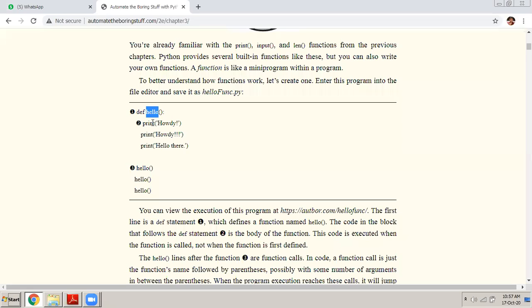Hello is the name of the function, followed by the parenthesis without anything inside it, which means there are no arguments passed to the function, and then followed by a colon. A colon actually represents the start of the function. Then after that, if there is a function body, the set of statements that you plan to write inside the